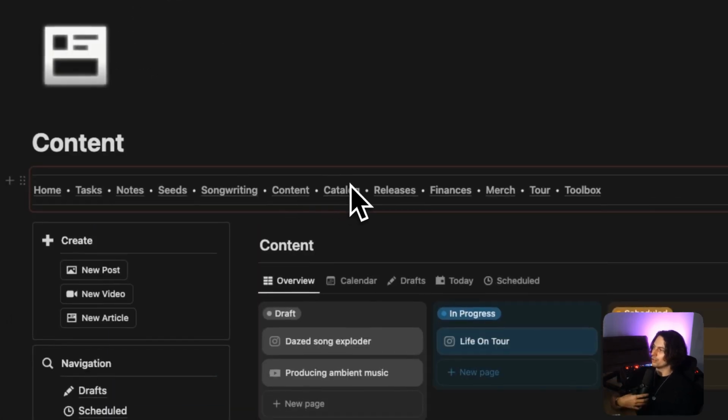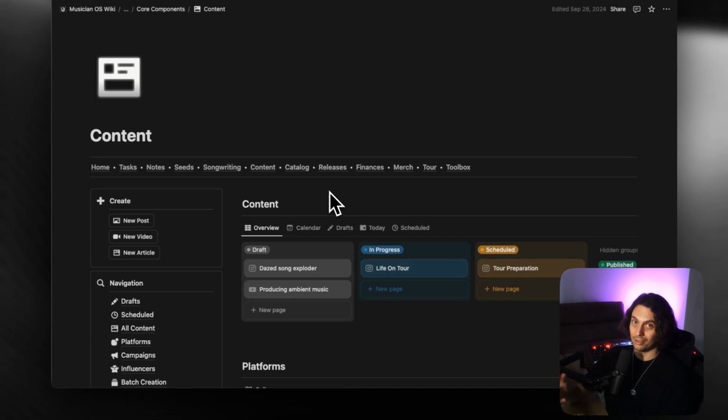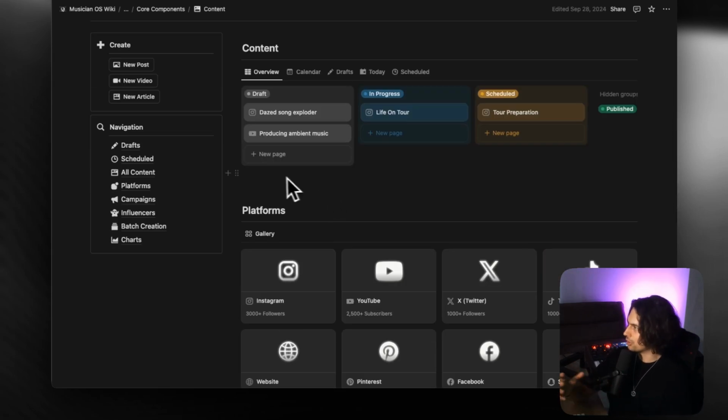Next up, we have got content. Now, treat your content in the same way that you treat your music creation, which is that it needs to get done. You need to market your music, and all of these social media platforms are free platforms for you to market what you're doing.